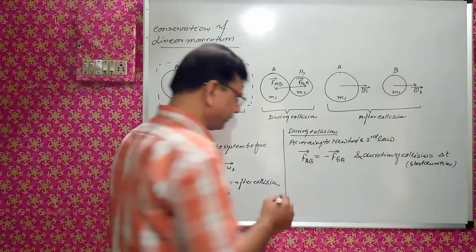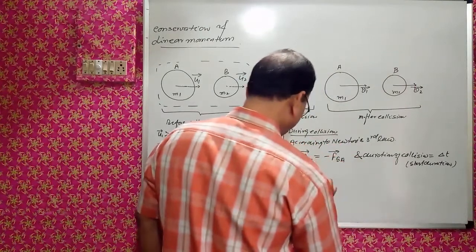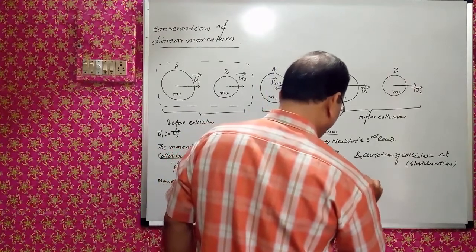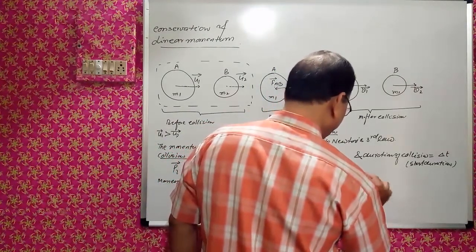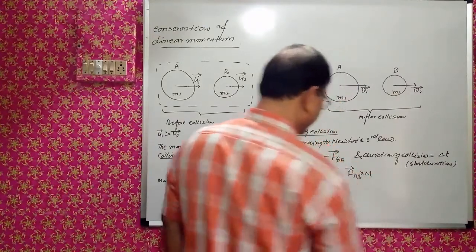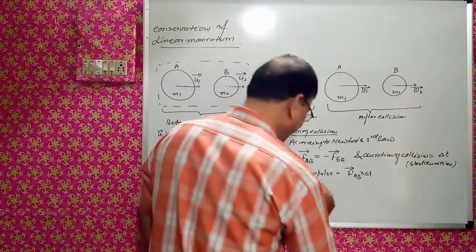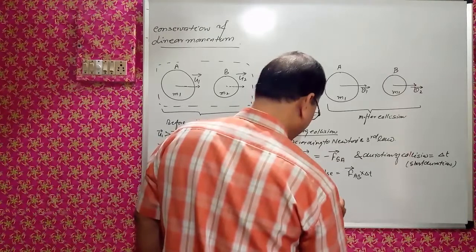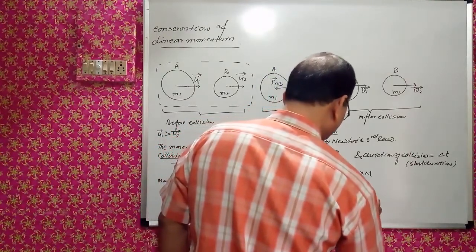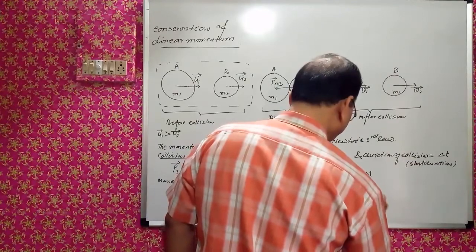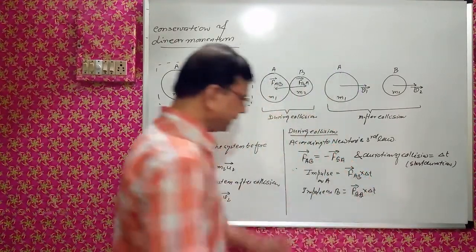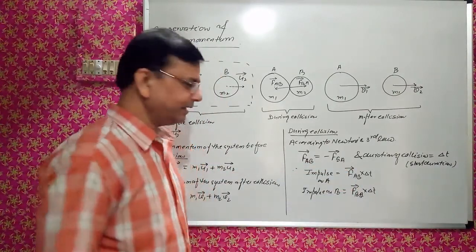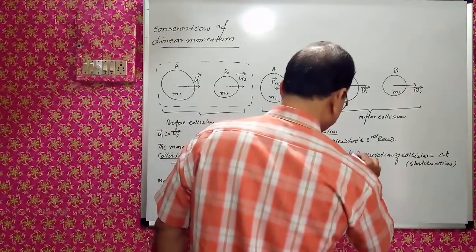Therefore, the impulse on A is FAB into delta t, and the impulse on B is FBA into delta t. Since FAB is equal to minus FBA, these quantities must be equal and opposite. Suppose this is equation 1.